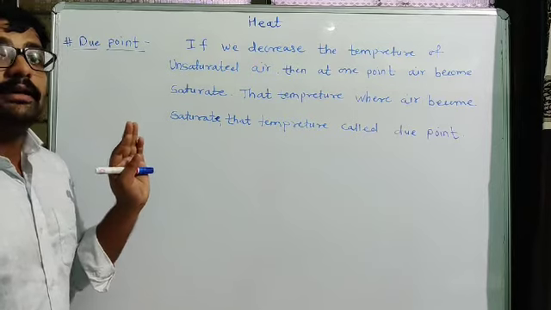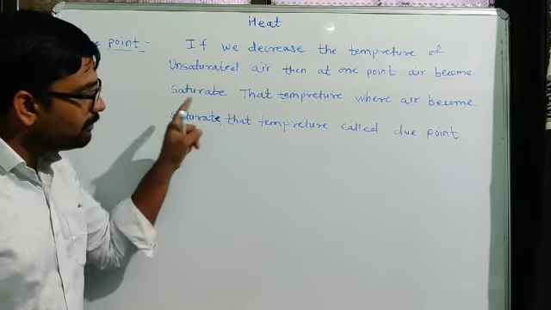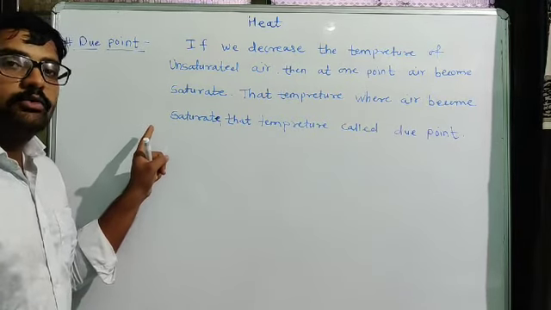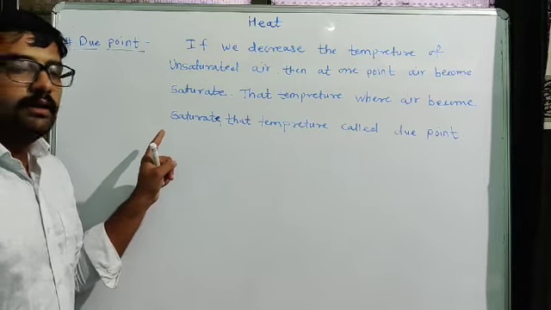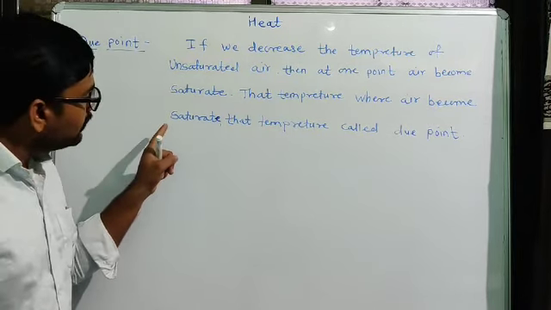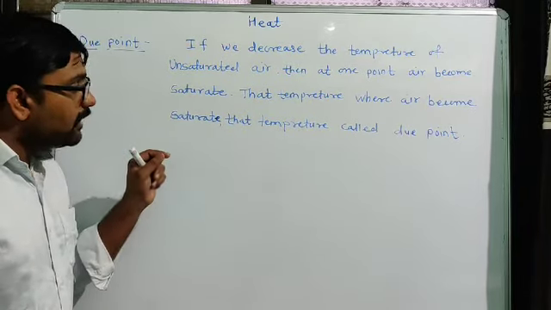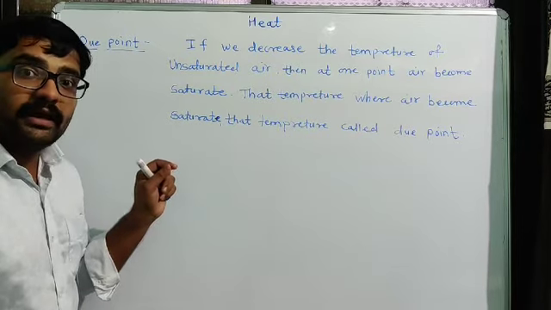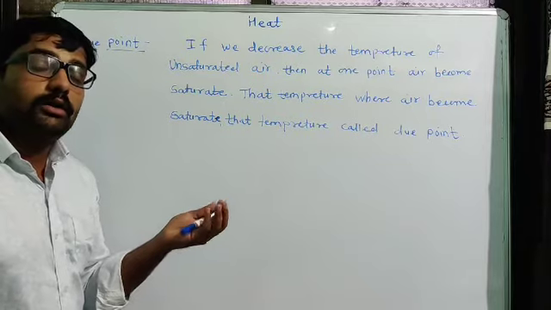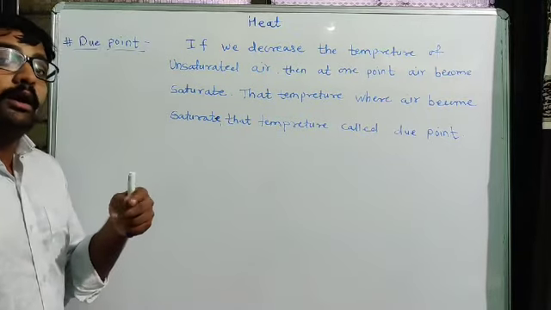We see an example of dew in November, December, where the temperature is very low. In that season, at early morning the temperature of air is very low. At that time the water vapor holding capacity of air is very low.